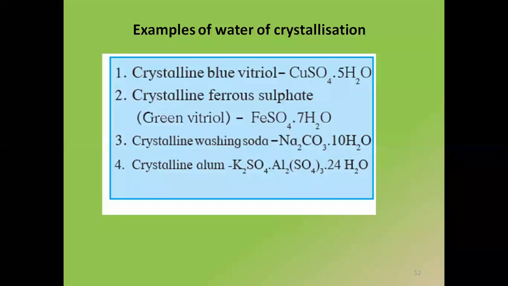Are you done? Those who have done can repeat after me. Crystalline blue vitriol is CuSO4.5H2O. Crystalline ferrous sulfate, that is green vitriol, is FeSO4.7H2O. Crystalline washing soda is sodium carbonate.10H2O, Na2CO3.10H2O, and crystalline alum is potassium sulfate aluminium sulfate.24H2O. I was explaining about water of crystallization, where I had asked students to write these examples.